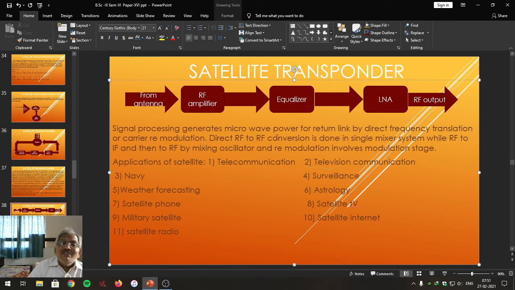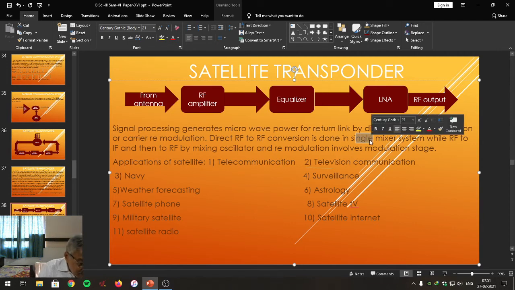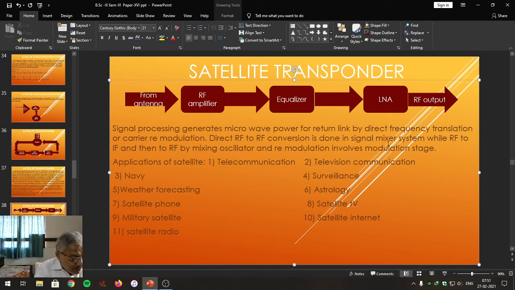The direct RF to RF conversion is done in a signal mixer system, while RF to IF and then RF by mixing oscillator and remodulation involves the modulation stages. In a direct translation system, RF to RF conversion is done in the processing unit, only in the mixer.